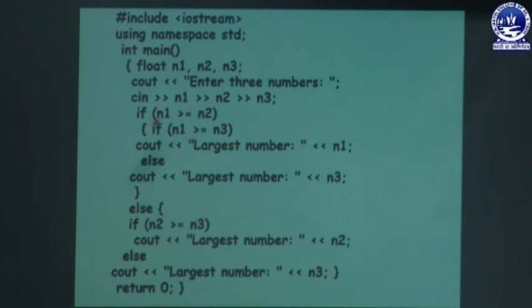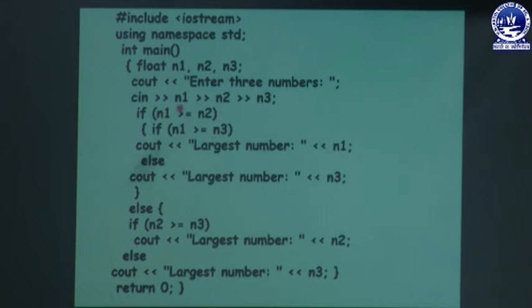Here the first if condition, this is the outer if condition, if n1 is greater than n2, let us assume that n1 is greater than n2. Then the second if condition will be checked. If n1 is greater than n3, it means that the inner if will be executed when the outer if is true.